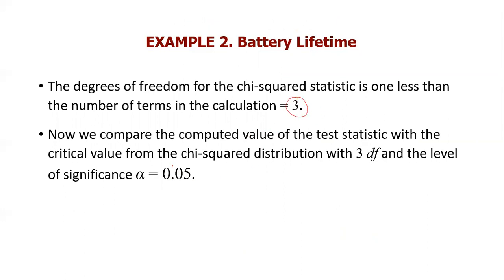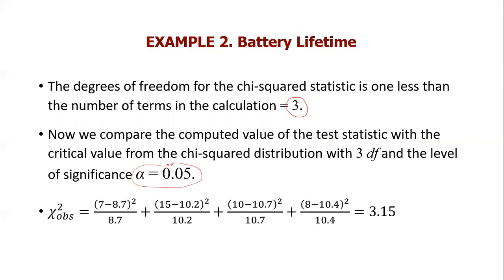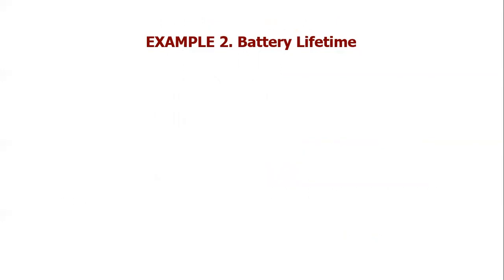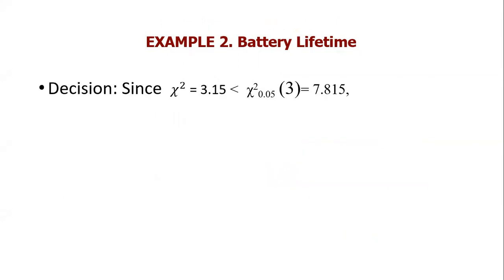Let's find the result of the hypothesis test using alpha equal to 0.05 as the significance level. It turns out that the chi-square observed is equal to 3.15. And the chi-square critical, which leaves an area of 0.05 to the right at 3 degrees of freedom, is 7.815, which is greater than 3.15.